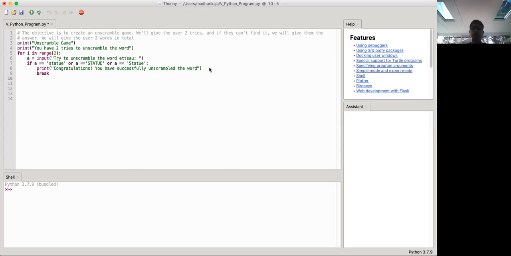We'll get to the other part later, but for now, let's just think about what happens if they get it wrong. So elif, this is the event that someone has gotten it wrong on the second try and they don't have any more tries. So we'll just copy and paste that, but change it to not equal using the exclamation mark.